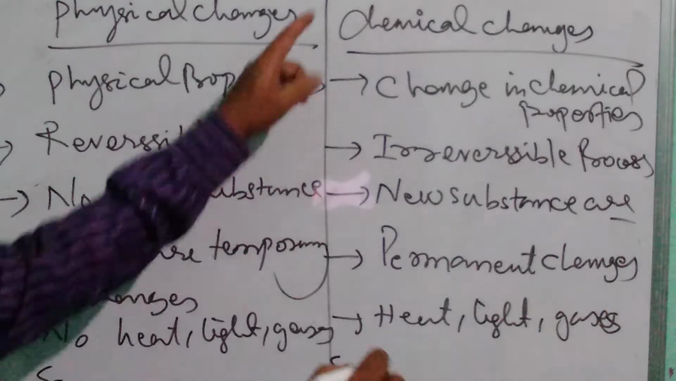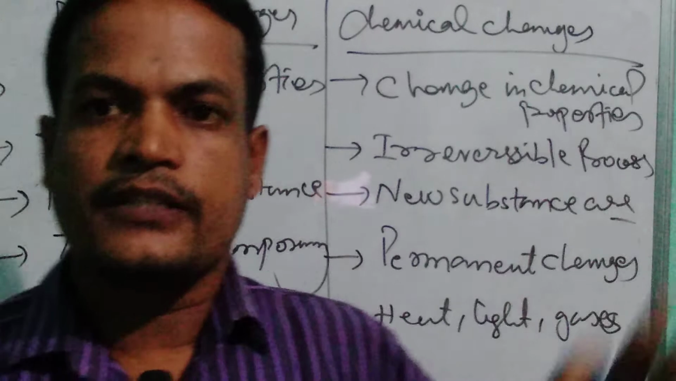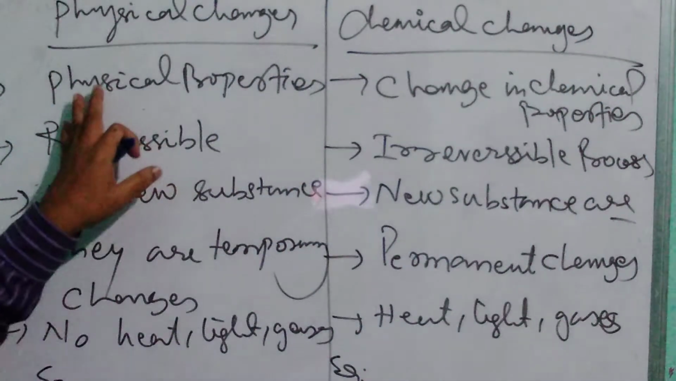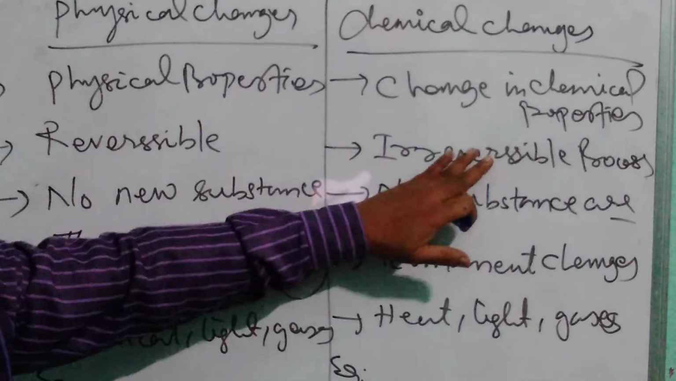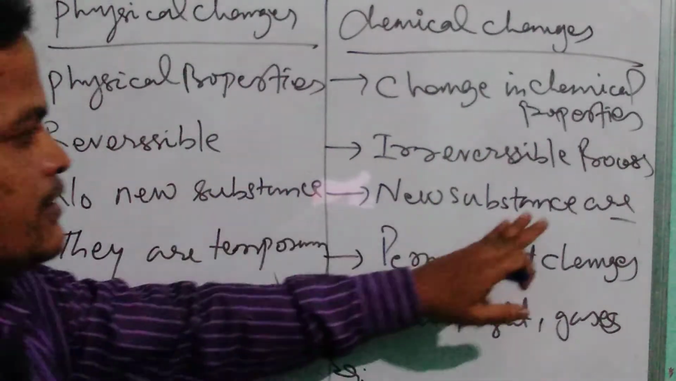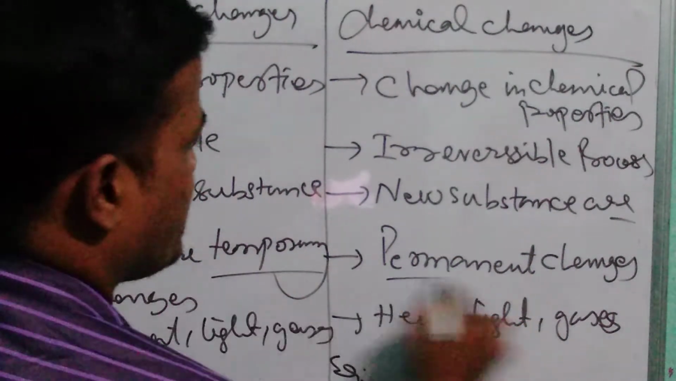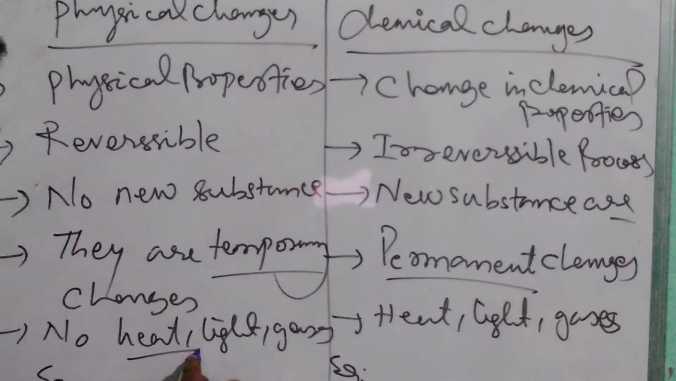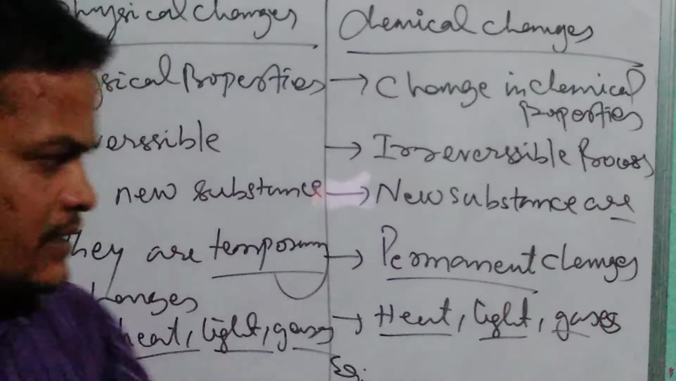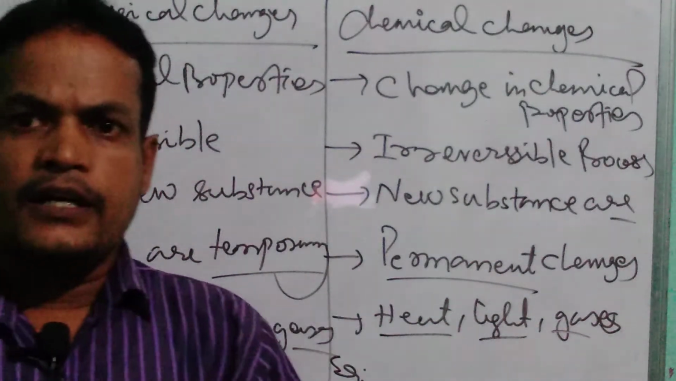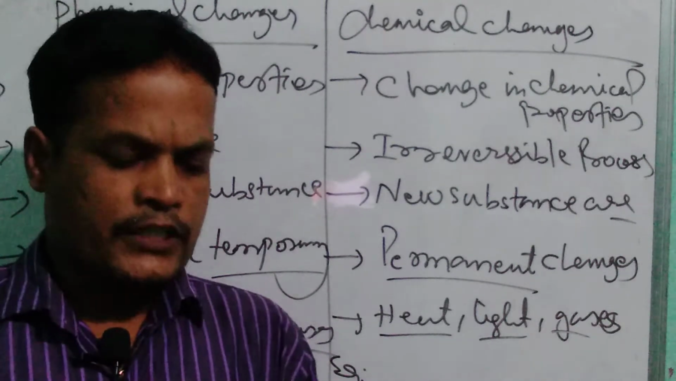So these are the differences between physical and chemical changes, with 5 points written in each case. These are physical properties, these are chemical properties, reversible, irreversible, and no new substances are produced. In this case, new substances are produced, and they are temporary changes, but these are permanent changes. And heat, light are not produced, but in this case, heat, light, or gases may be produced. Is it right? Let us see the next part, the rusting of iron.